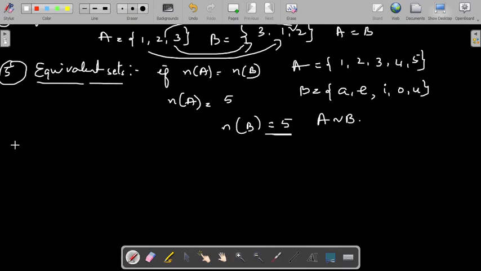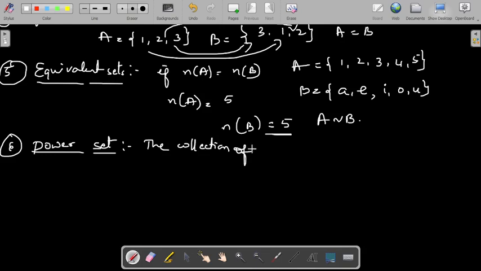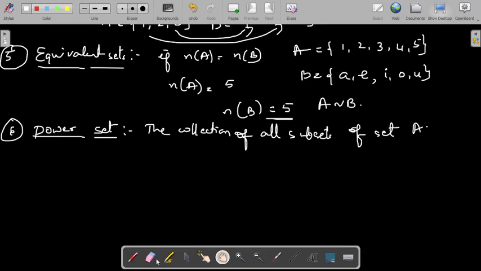I will include the power set and universal set also within the types of sets. Power set is the collection of all subsets of set A. Power set is denoted as P of A. Where if A is the set, then its power set will be denoted as P of A.